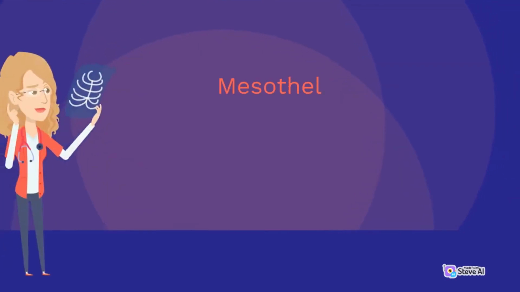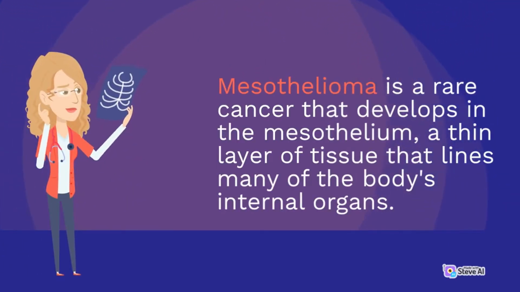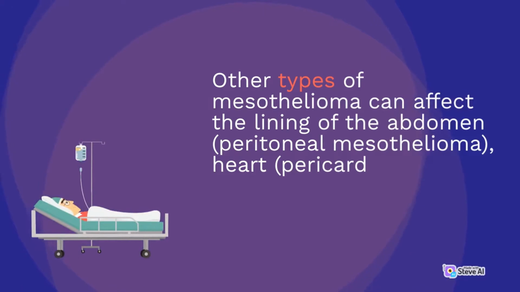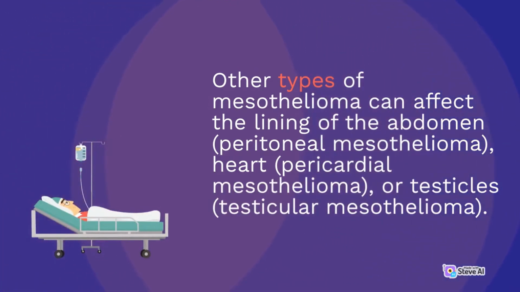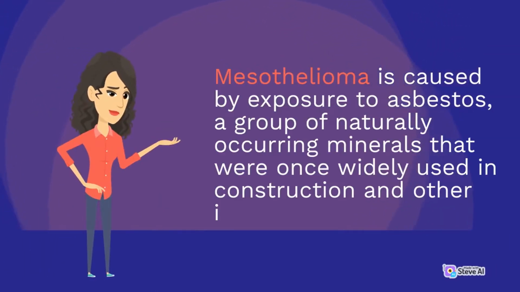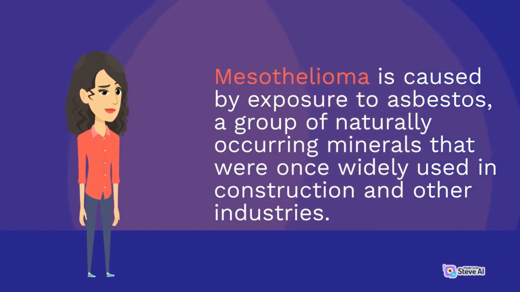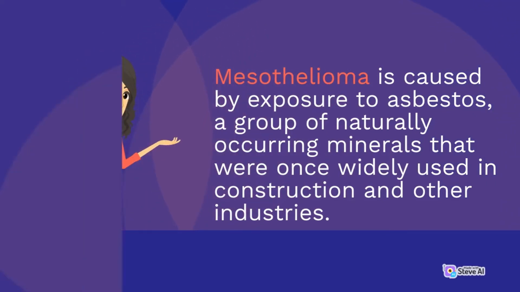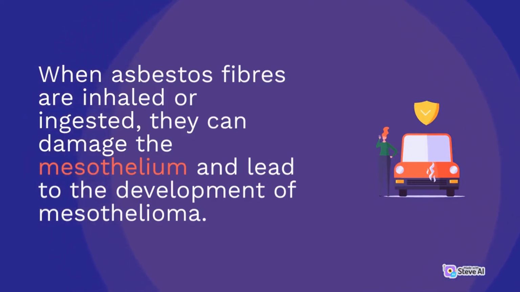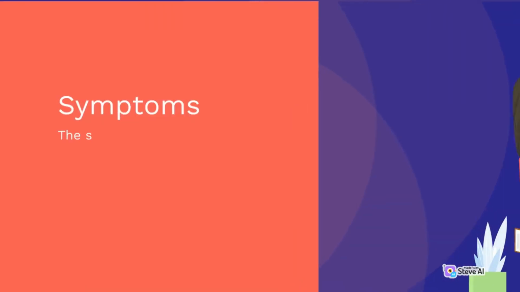Introduction. Mesothelioma is a rare cancer that develops in the mesothelium, a thin layer of tissue that lines many of the body's organs. The most common type of mesothelioma is pleural mesothelioma, which affects the lining of the lungs. Other types of mesothelioma can affect the lining of the abdomen, peritoneal mesothelioma, the heart, and others. Mesothelioma is caused by exposure to asbestos, a group of naturally occurring minerals that were once widely used. When asbestos fibers are inhaled or ingested, they can damage the mesothelium.